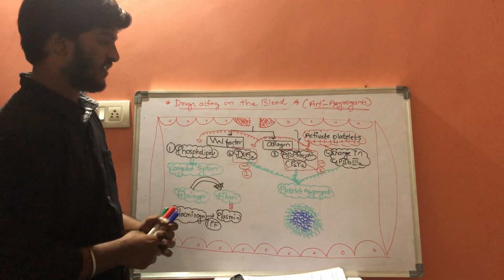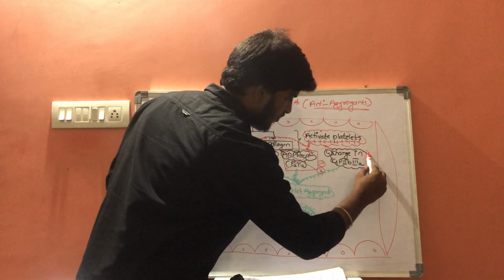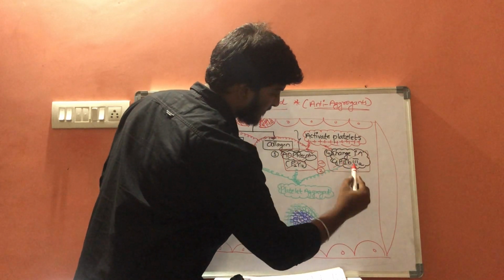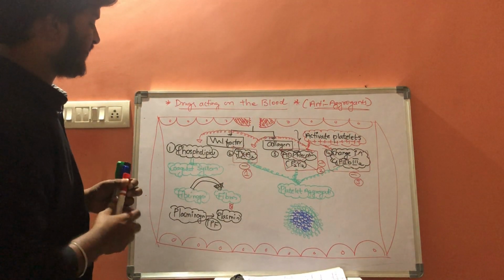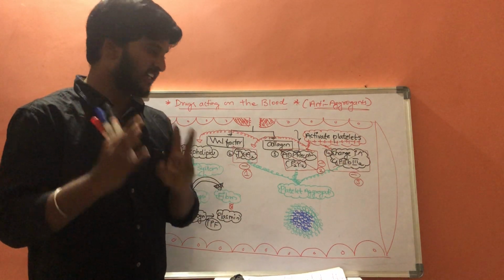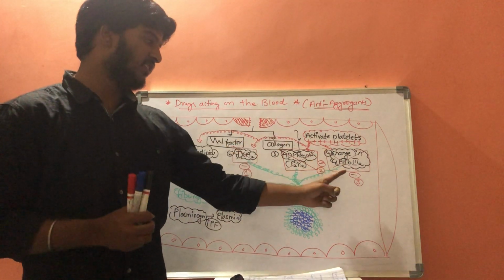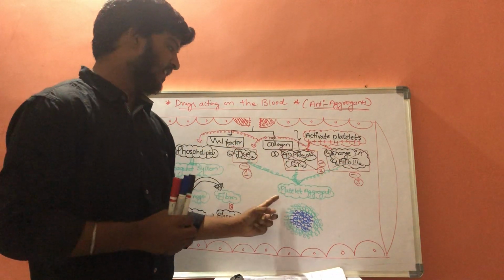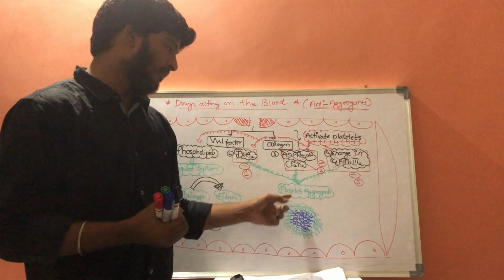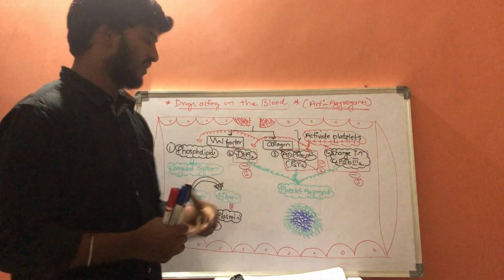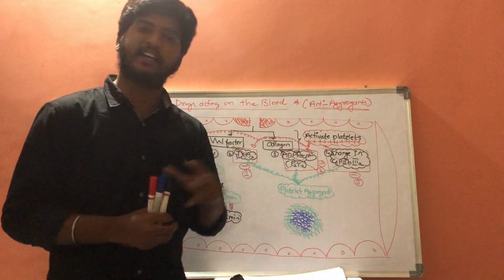Now the next group of drugs are glycoprotein 2B3A receptor blockers. So there are three groups of drugs which are working as anti-aggregants. If glycoprotein 2B3A receptor is inhibited, then platelet aggregation cannot be done. If platelet aggregation cannot be done, there is no primary plug formation, there is no secondary plug formation. So these are the first three classes of drugs which are working as anti-aggregants.